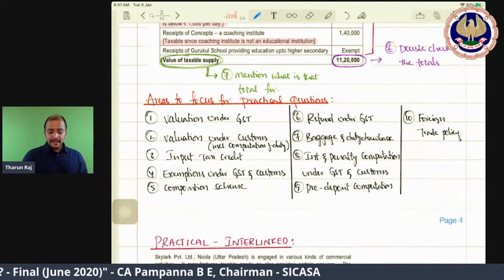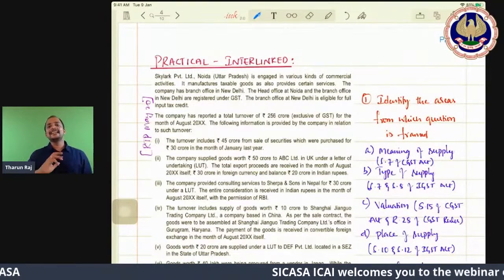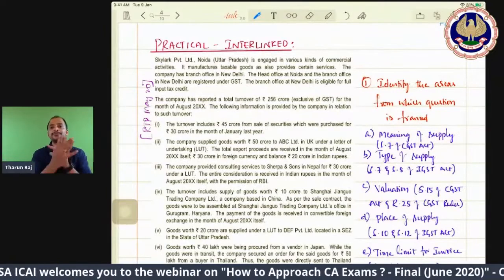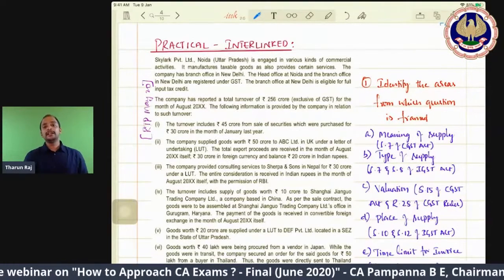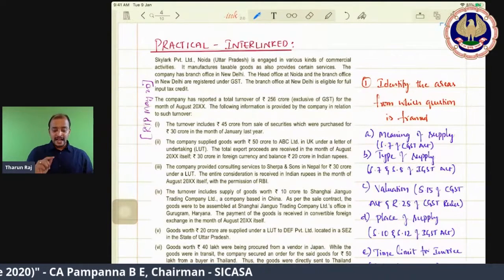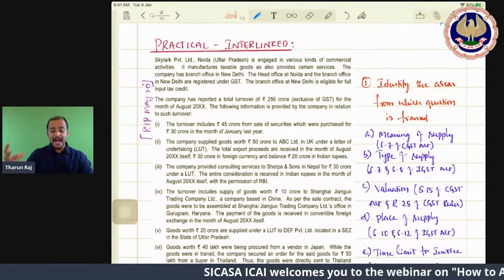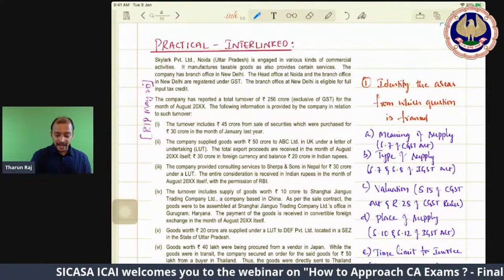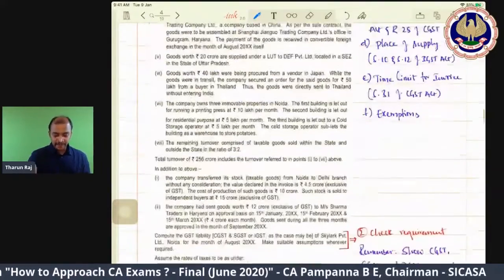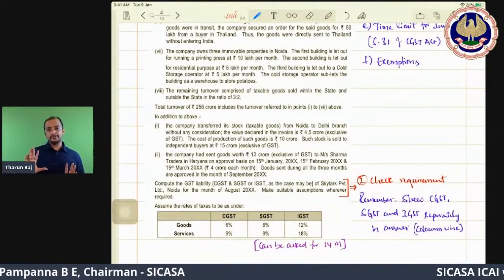Then we have a practical interlinked question. Practical interlinked question means multiple areas will be added in one particular question. You have a sample in RTP May 20; you can see that particular question, and I have given this. There is one company engaged in various commercial activities, and they have given what those activities are. Finally, they have asked to compute GST liability, and the rates are also given.